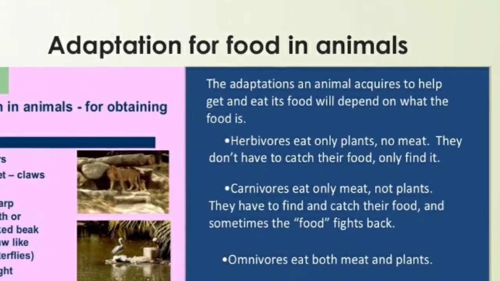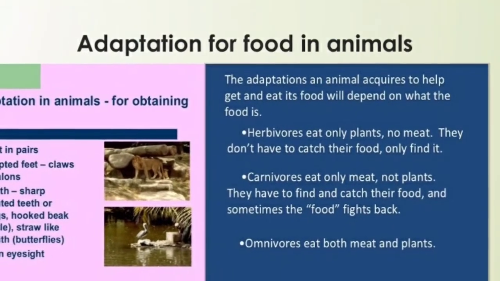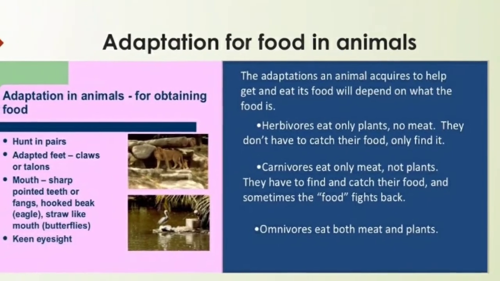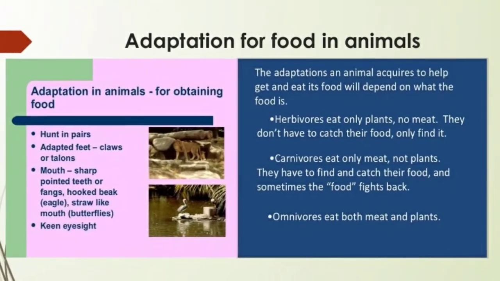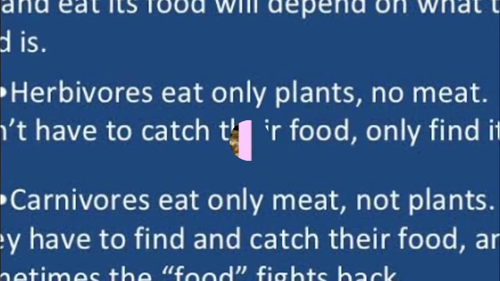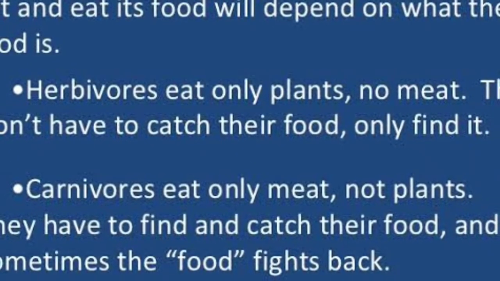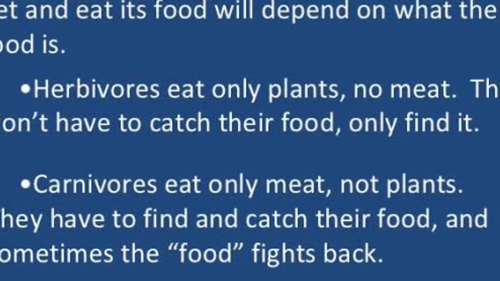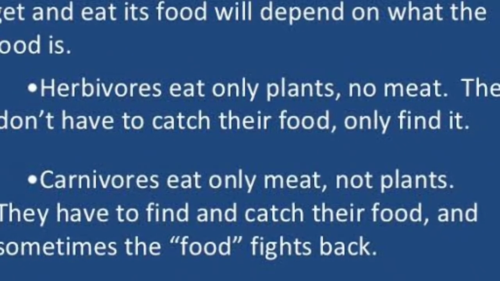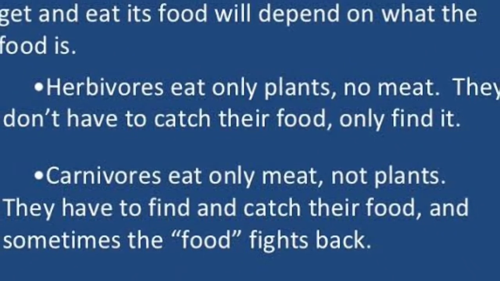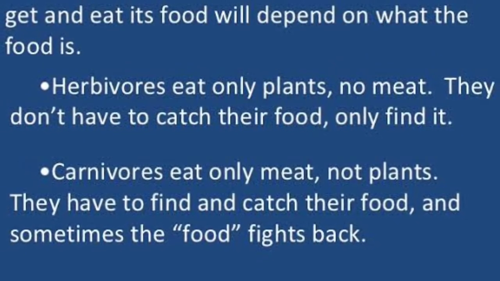Adaptation for food in animals. The adaptations an animal acquires to help get and eat its food will depend on what the food is. Herbivorous eat only plants, no meat. They don't have to catch their food, only find it. Carnivorous eat only meat, not plants.